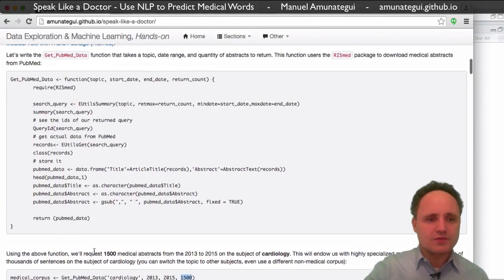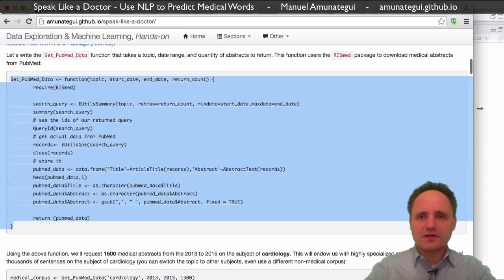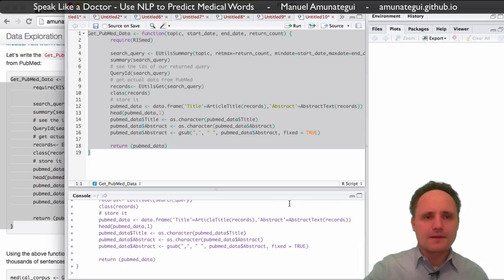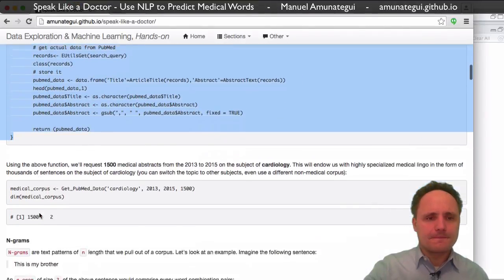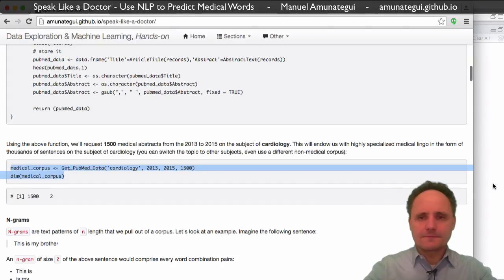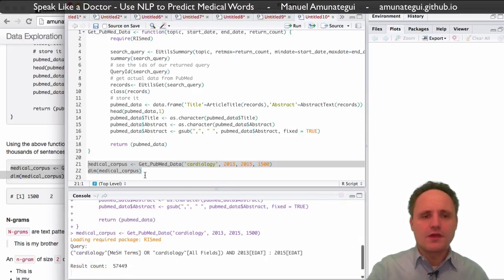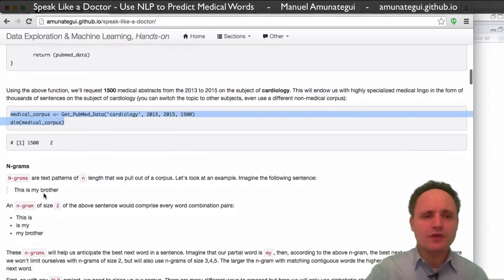So actually, you know what? Let's run that while we do it. It does take a little bit of time, and I can talk about Engrams while we're waiting for it to happen. So I'm going to load this in memory, and we're going to call it. And let's fire it up. This is going to return in the medical_corpus variable 1,500 documents on the subject of cardiology. They're actually abstracts, and maybe each abstract has 10 to 100 sentences on the subject of cardiology. So we'll let it run, and meanwhile we'll talk about Engrams.